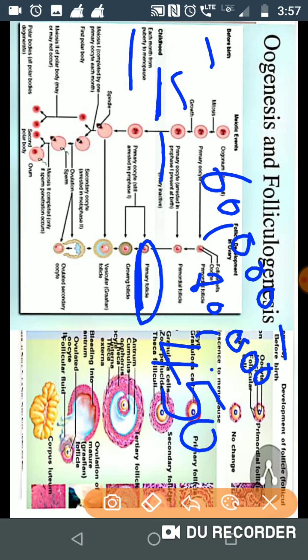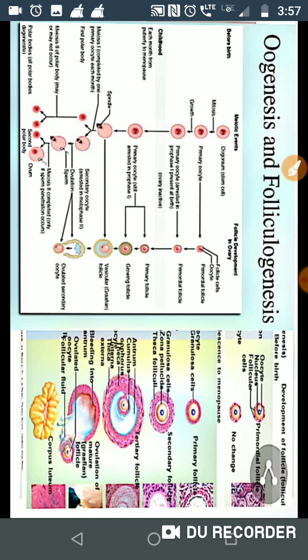Every month one of them undergoes division and forms the ovum for fertilization with the sperm, alternately from each ovary.